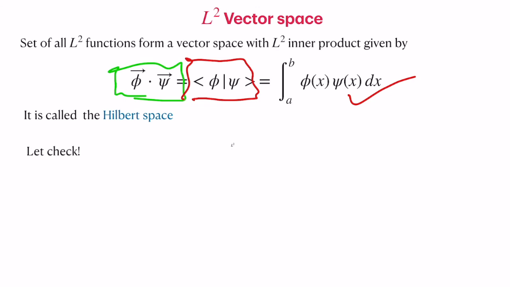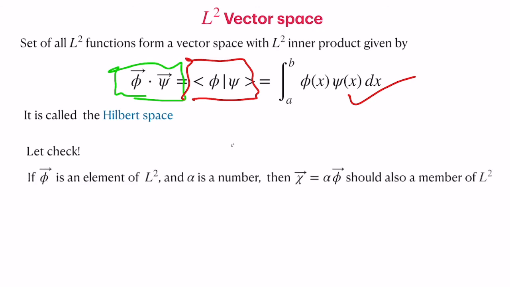Now we have to check if this in fact is a vector space or not. How do we check? We have two rules. We should be able to multiply a given element of the vector space by a number, and that should also belong to the vector space.